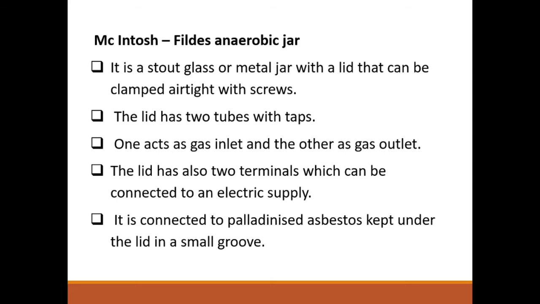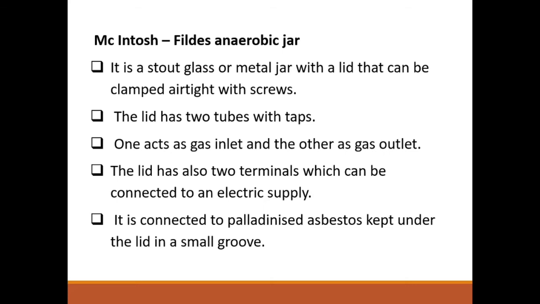It's the most reliable and widely used method for cultivation of anaerobes. It's the most important method, and we can say the only method for cultivating obligate anaerobes, that is the McIntosh and Fildes anaerobic jar. And it consists of a stout glass or metal jar.